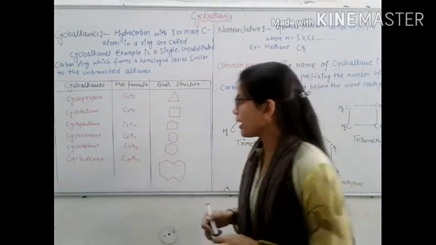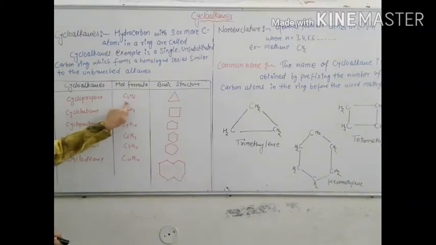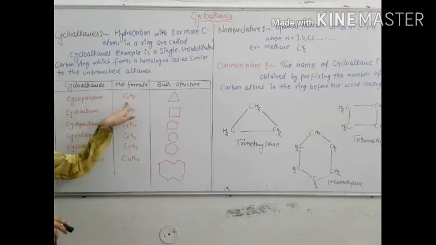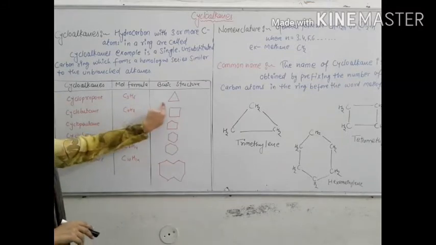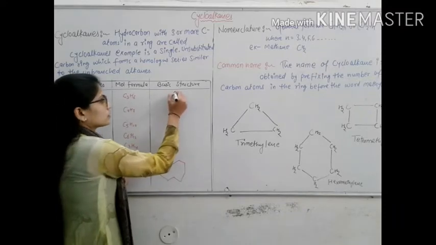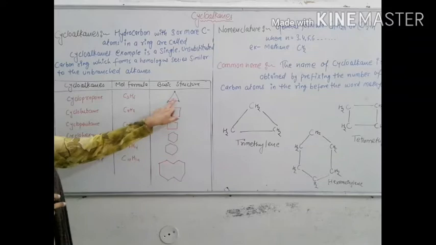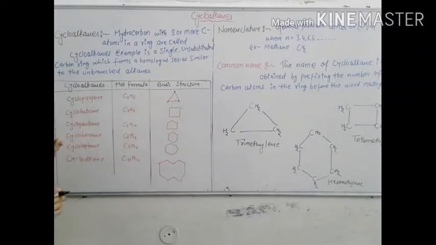There are many examples of cycloalkane. First is cyclopropane. The molecular formula of cyclopropane is C3H6. There are 3 carbons present in this ring. It is known as the cyclopropane structure.